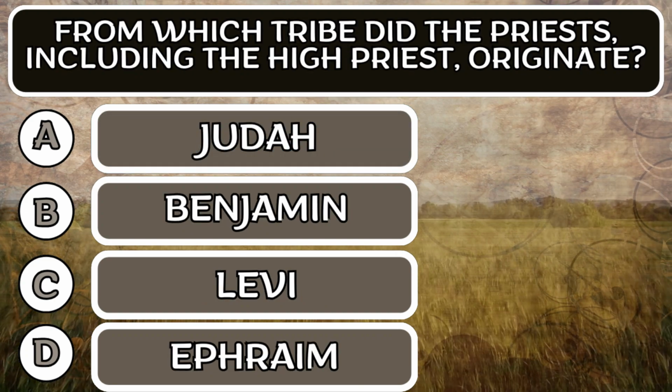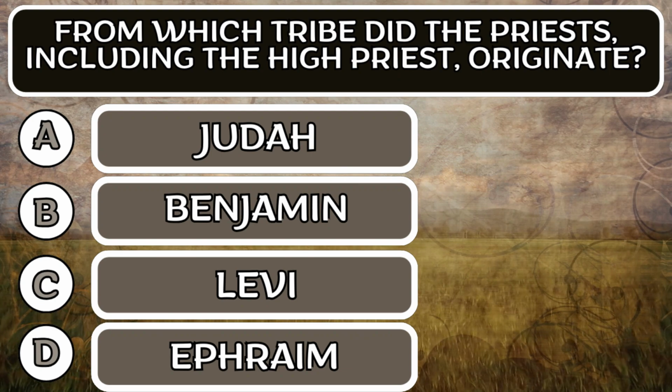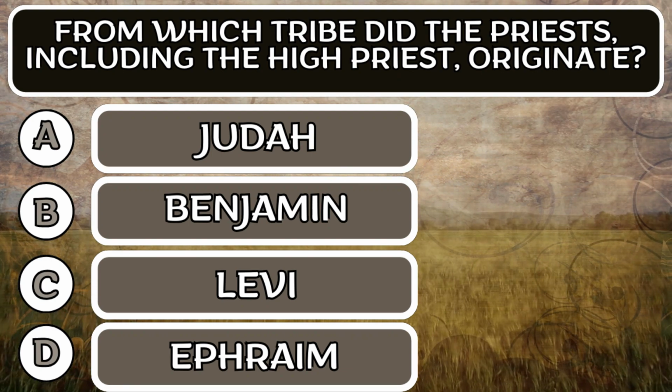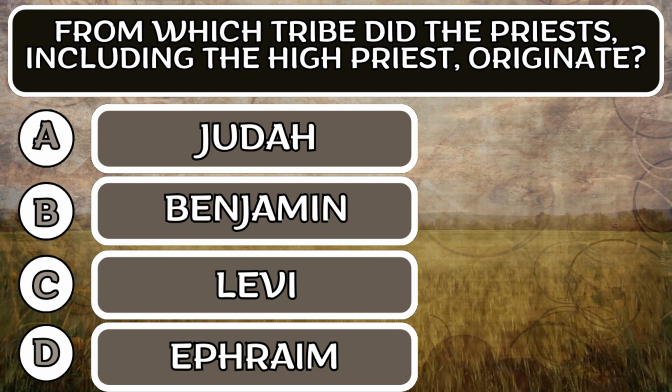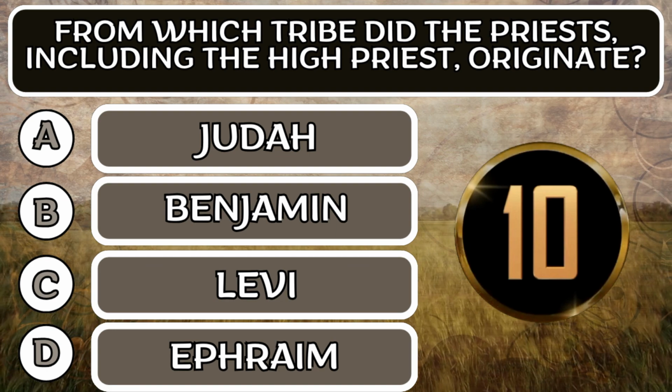Question number 2. From which tribe did the priests, including the high priest, originate? Option A, Judah. Option B, Benjamin. Option C, Levi. Option D, Ephraim. Time on screen.